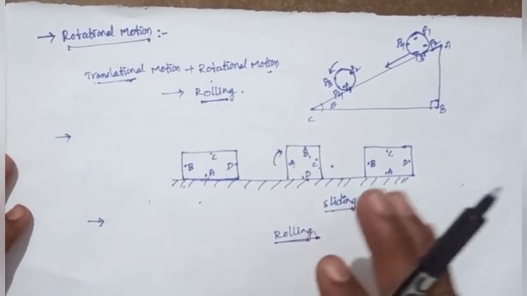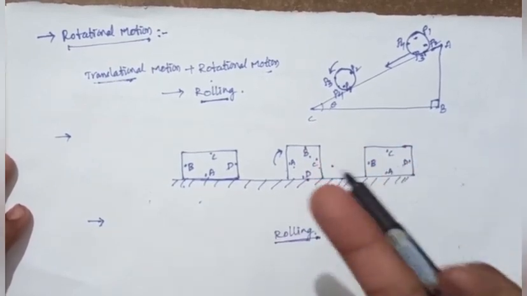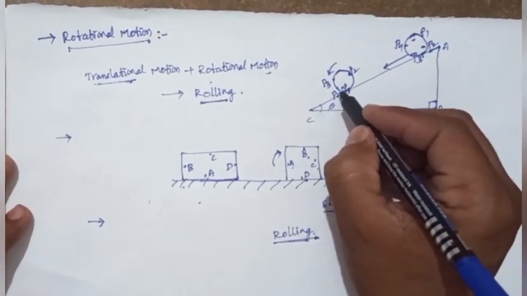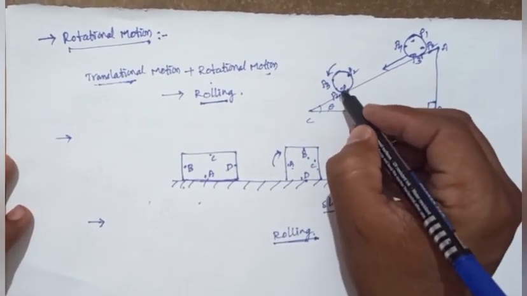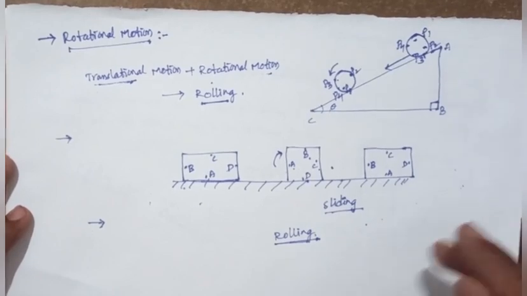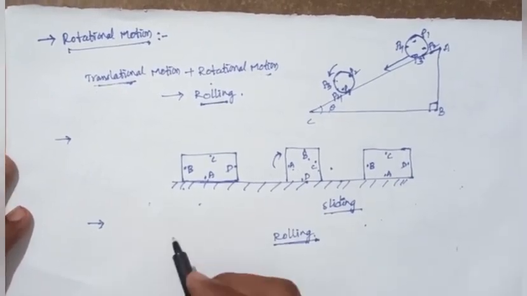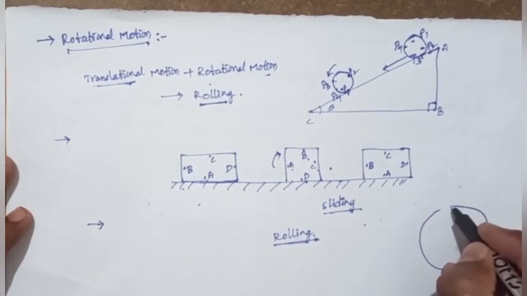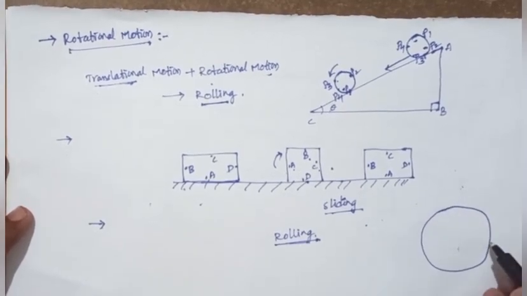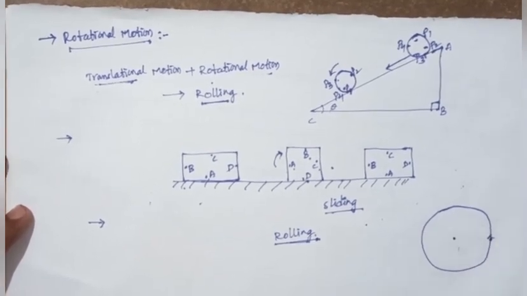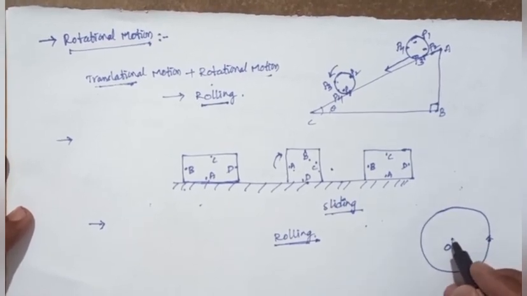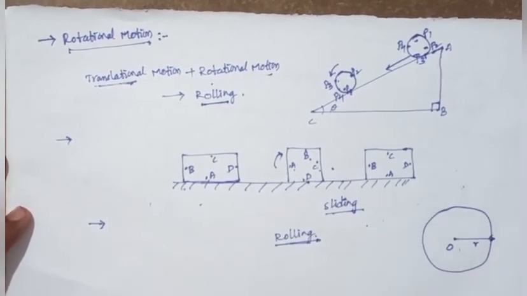Rotational motion is nothing but the velocity changes, and the place of the particle also changes. For example, take a particle. When a system of particles moves, a particle moves with a certain velocity around the center of a circle, with a radius.